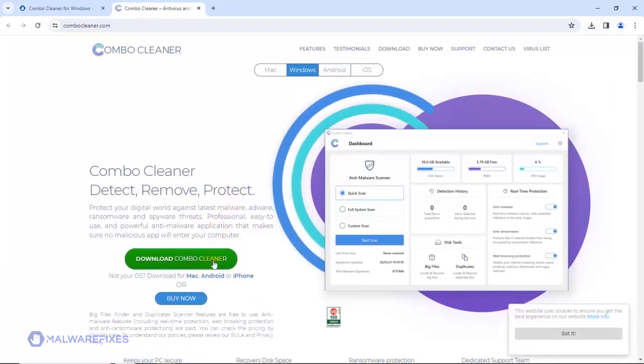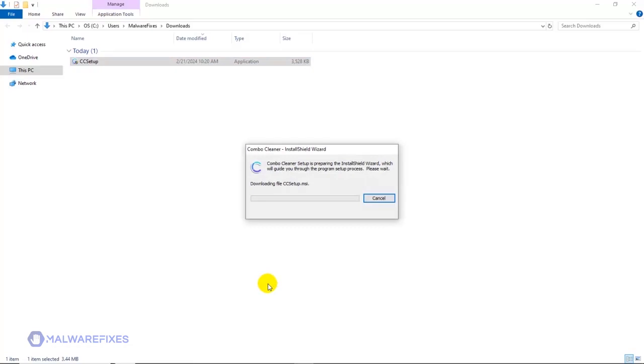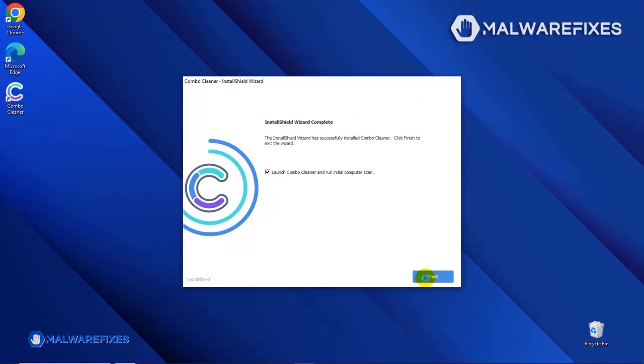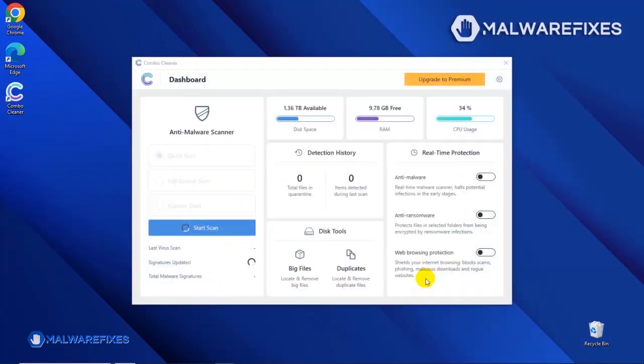After downloading Combo Cleaner, proceed to the Download folder. Double-click on the file to start installing Combo Cleaner on your computer. During the initial setup, please run the installation procedure in the default settings. After completing the installation wizard, click Finish to launch the Combo Cleaner program.